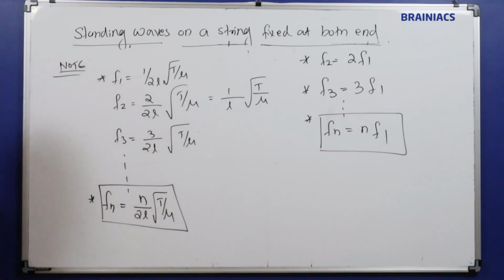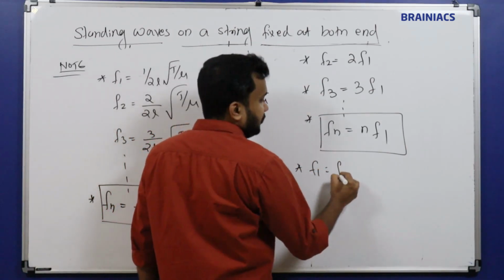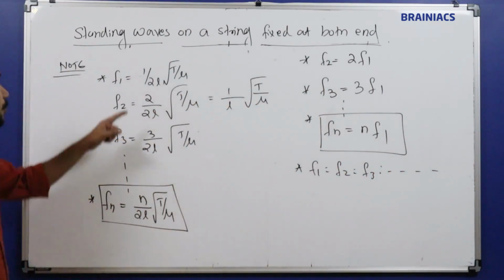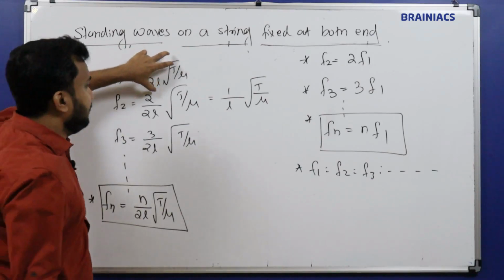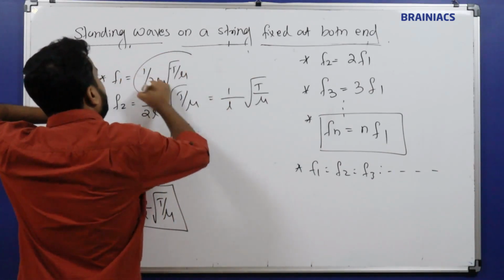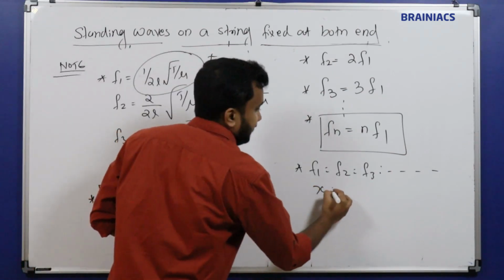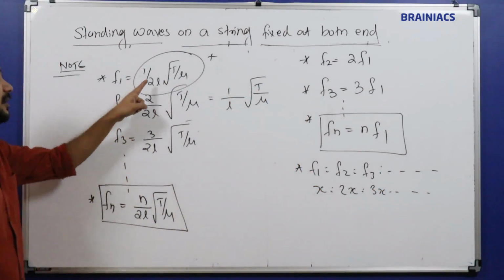So what are the harmonics in the ratio? For example, f1 is to f2 is to f3 is to etc. What is the ratio? 1 by 2L times root of T by mu. For example, let me take this common factor as x. So how much is this x? x is to 2x is to 3x is to, and so on will come, right?